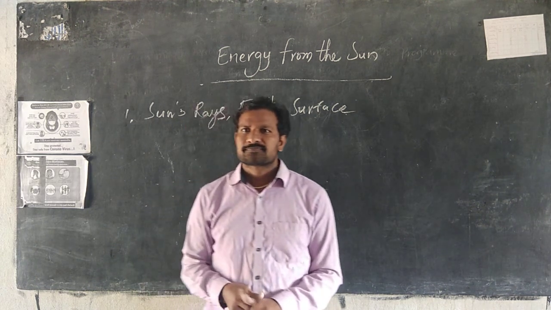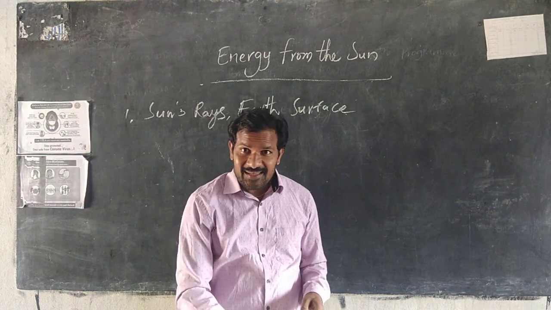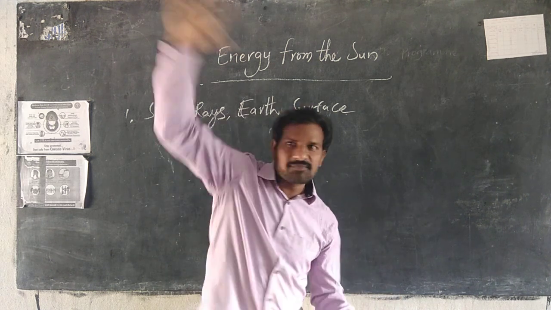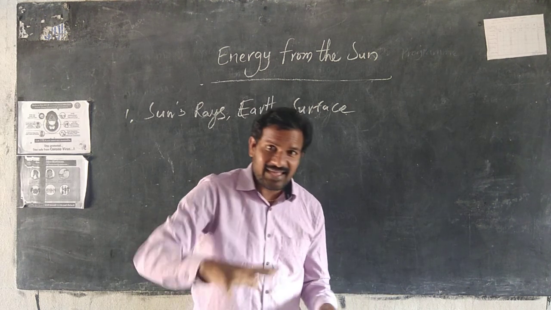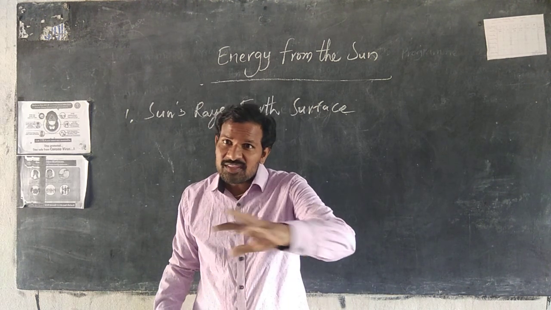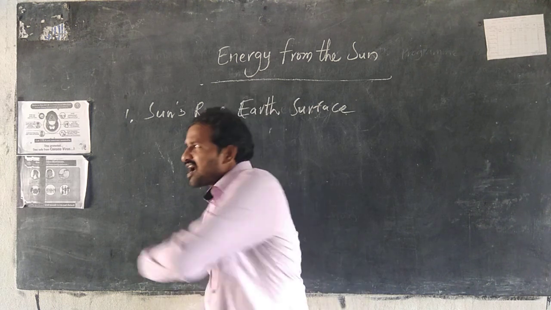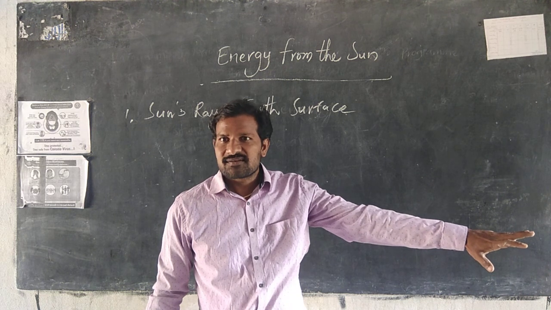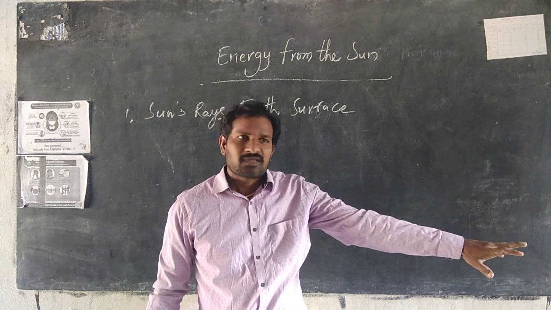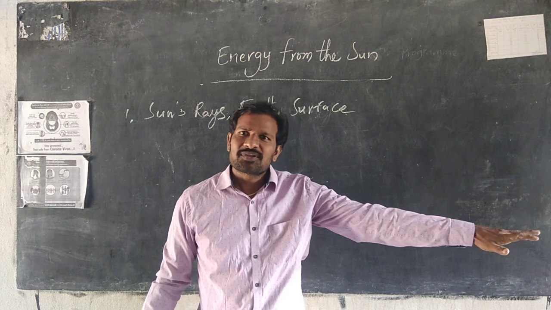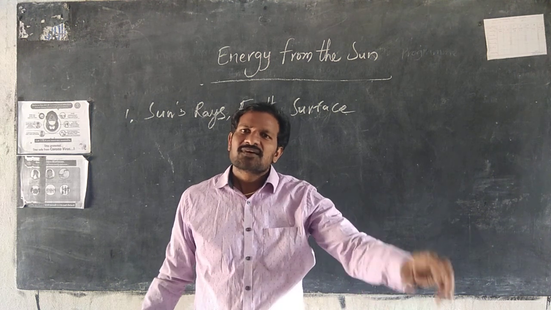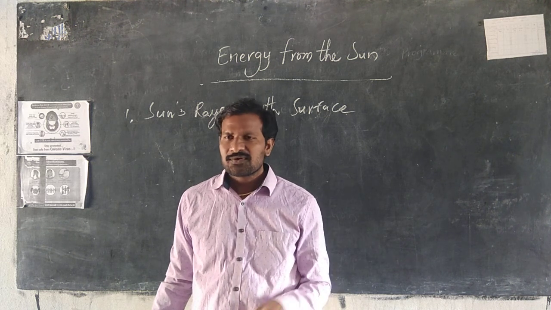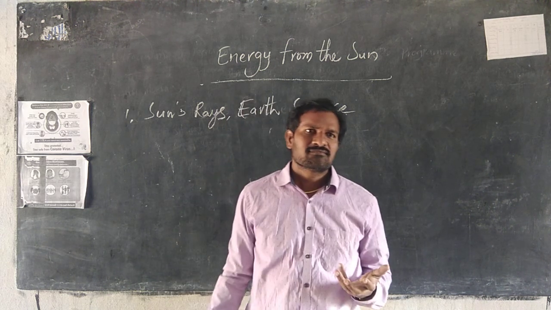Okay, another one. After reaching the energy, we received some energy from the sun. All over the earth surface does not receive the same temperature. A particular area receives more temperature, another area receives low temperatures, and another receives high temperatures. So how does this happen?